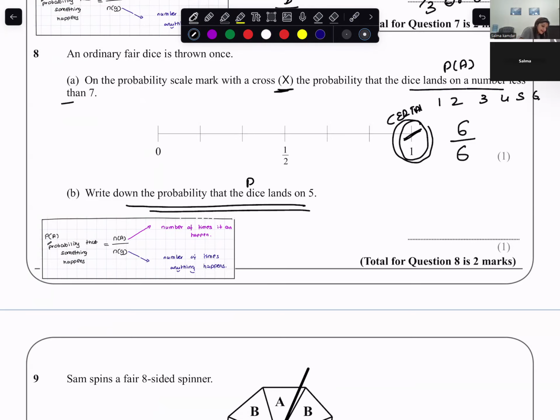Write down the probability that the dice lands on 5. This is an event. Dice lands on 5. Probability of A is the number of times 5 can come. So 1 time 5 can come, divided by the total number of possible outcomes. So it is 1 by 6. Or I would say this is 0.166 or 0.167.